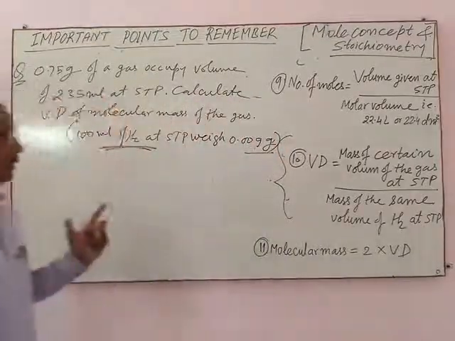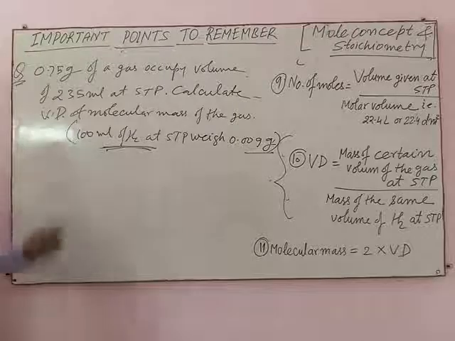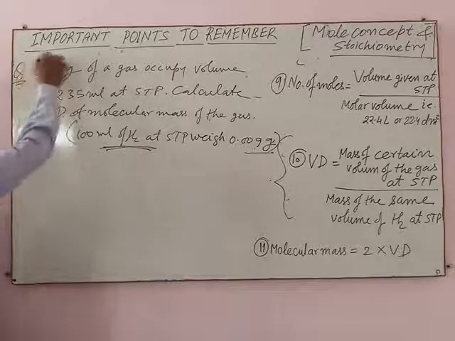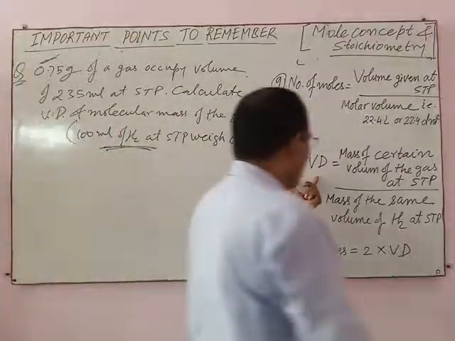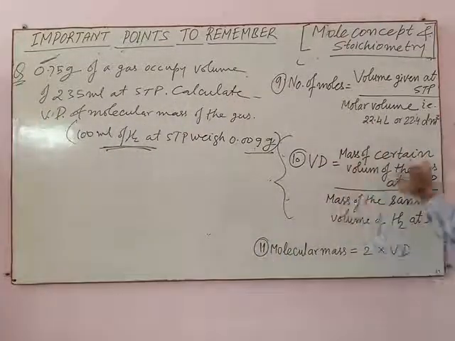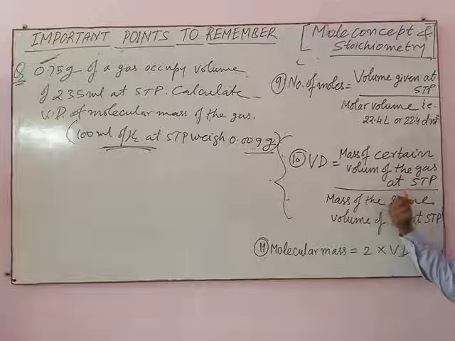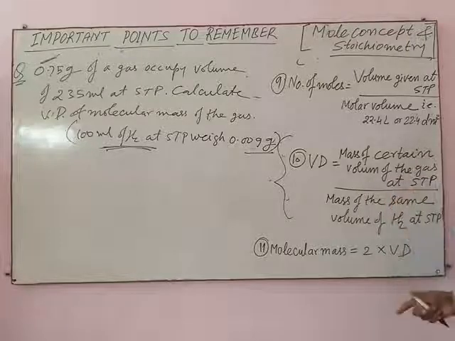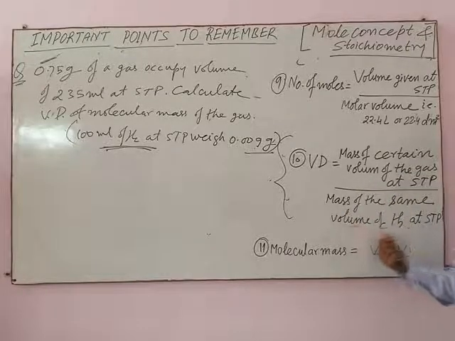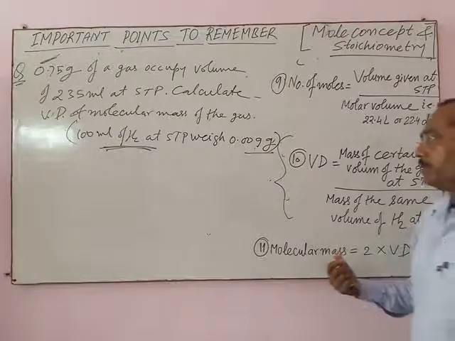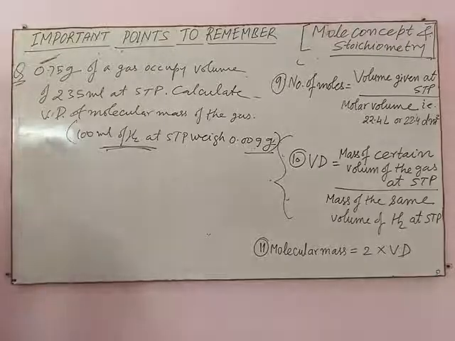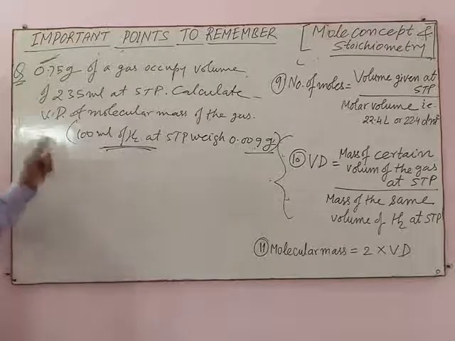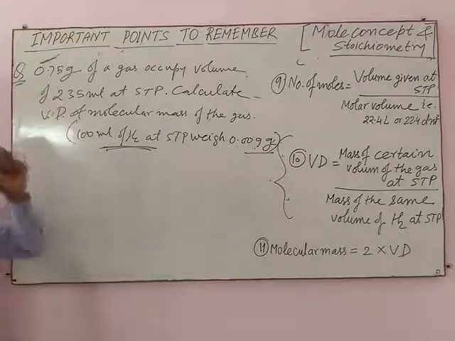So you must calculate the mass of 100 ml of this gas at STP, because the formula says the mass of a certain volume of the gas at STP divided by the mass of the same volume of hydrogen at STP. Since the mass of 100 ml of hydrogen at STP is given, you must calculate the mass of 100 ml of the given gas.